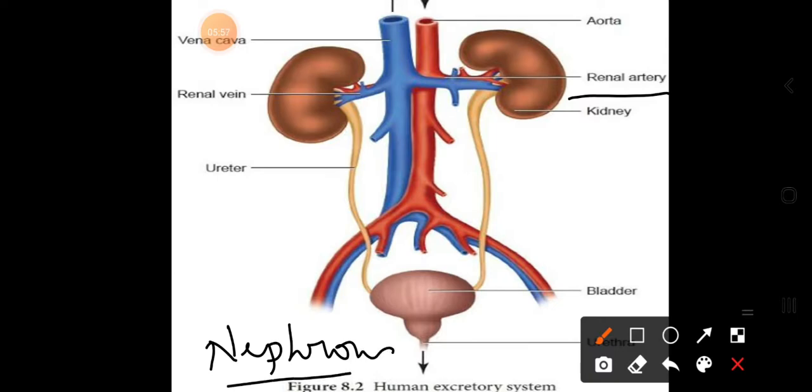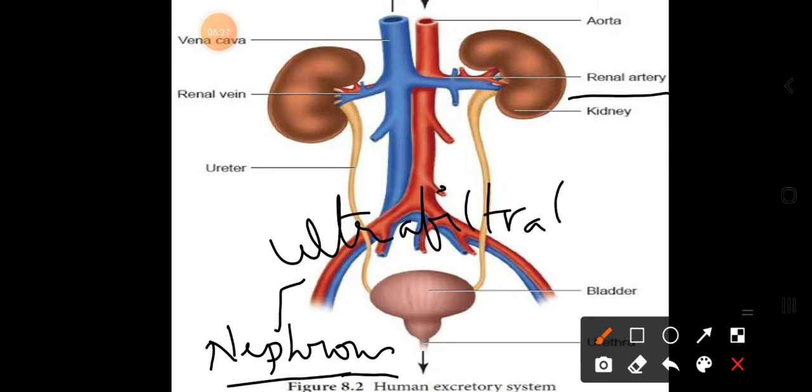Remember this word, nephron. The nephron is called the functional unit of the kidneys. These nephrons filter the nitrogenous waste, and that filtration is called ultrafiltration.